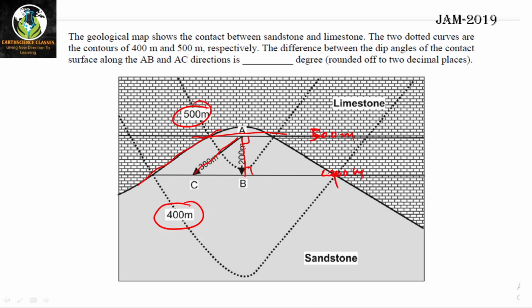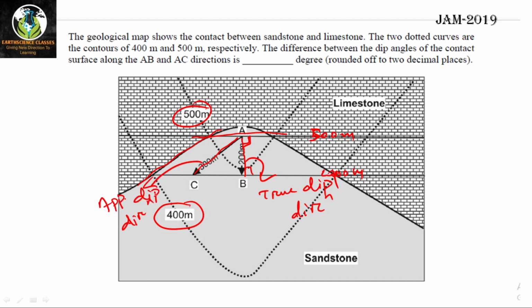And this is the length which is measured perpendicular to the strike lines. That means it will give us the true dip direction of the contact because it is perpendicular to the strike, and AC is the apparent dip direction.